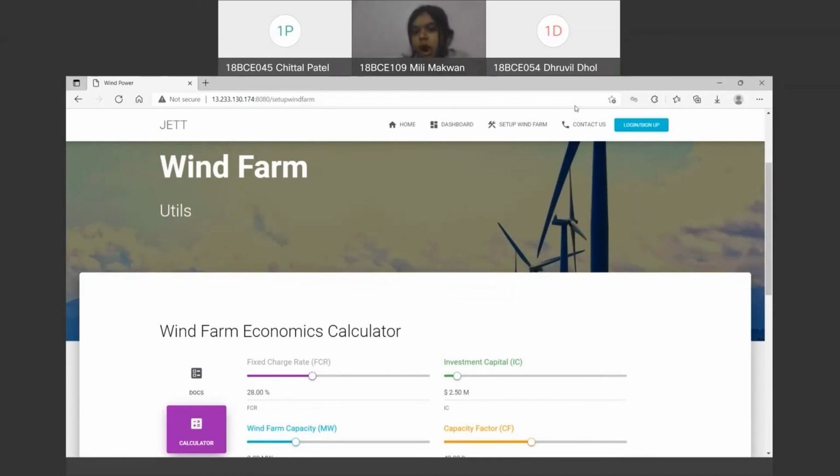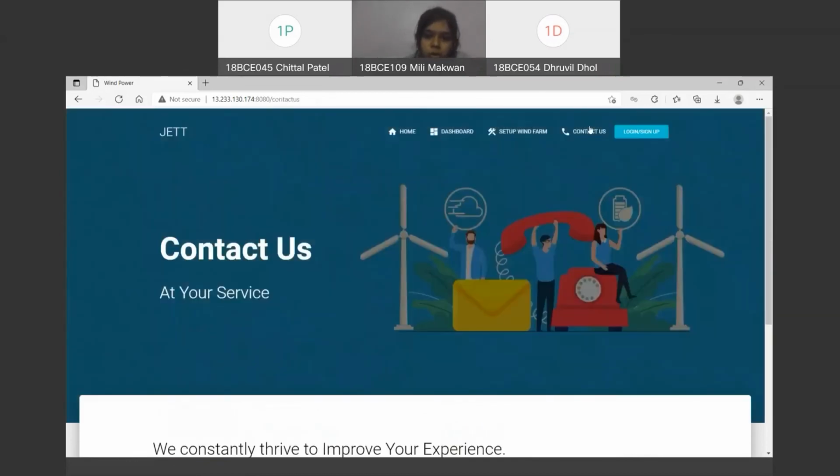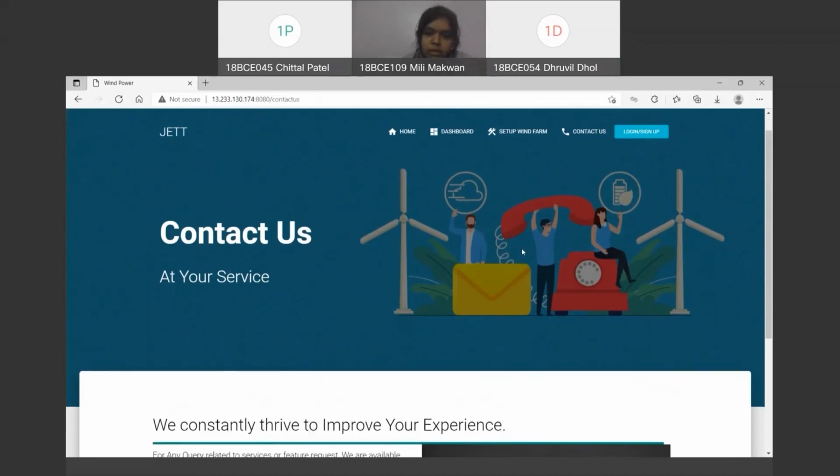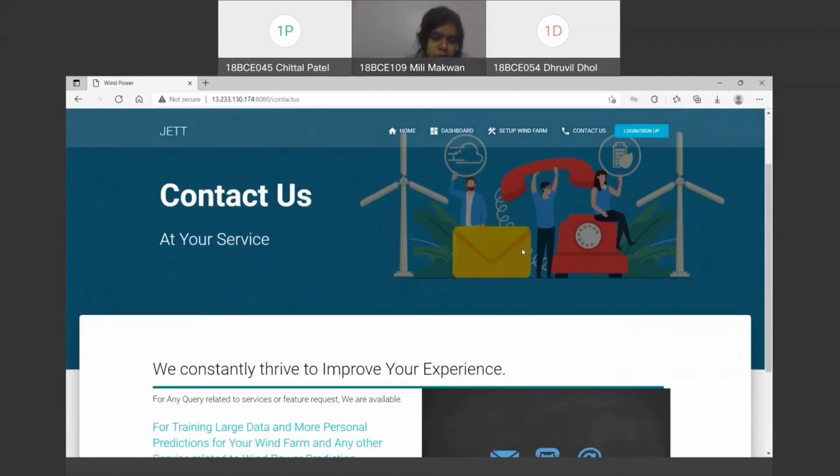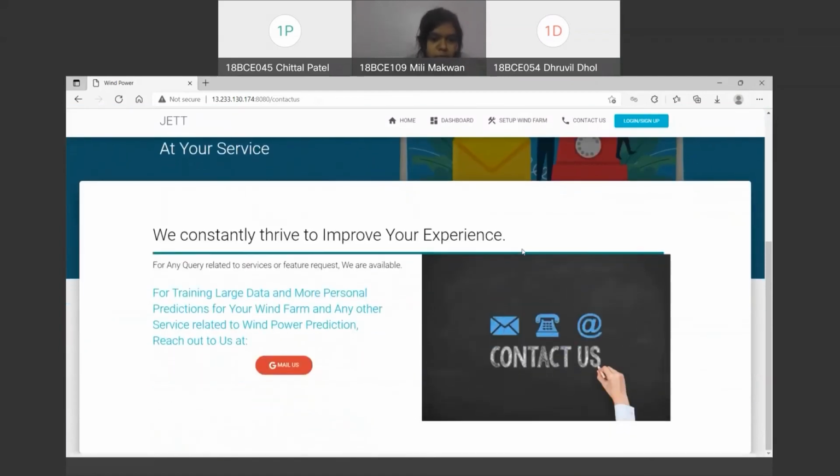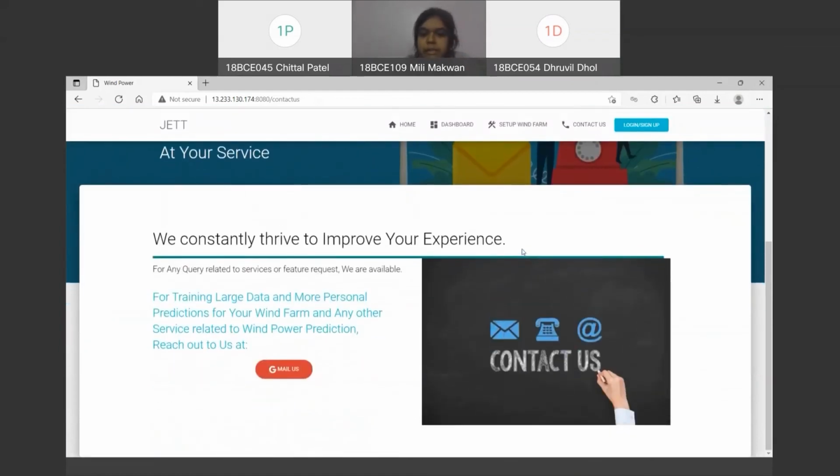Now I'm going to move on to the contact us part. For this page, the main thing I can say is this image over here, which is also a generated image, which can add external elegance to this page. In this page we basically want suggestions on how we can improve ourselves.